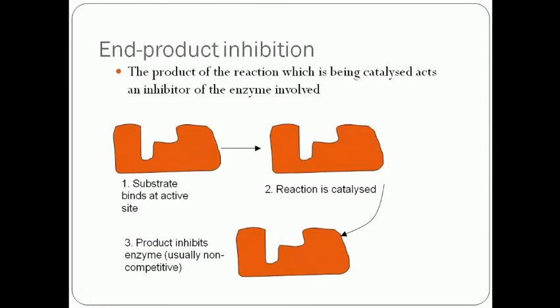These are the inhibitors. Some reaction products are also inhibitors; many reactions have an end product that inhibits the enzyme's activity, known as end product inhibition. The product of that reaction, which is catalyzed by the enzyme, acts as a competitive inhibitor.